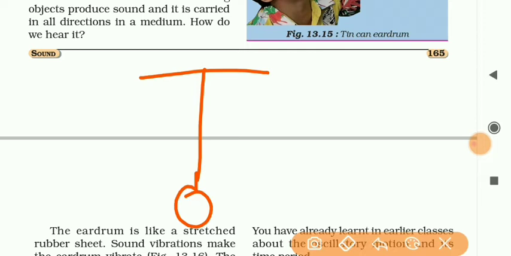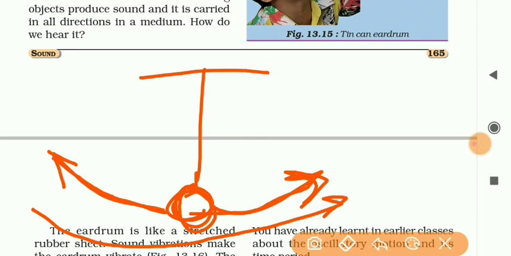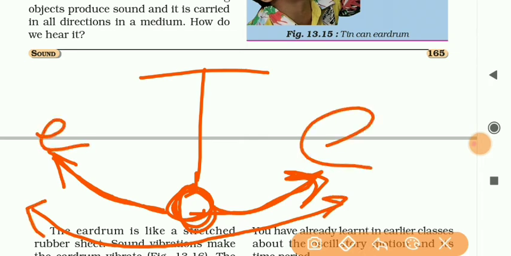When it moves from its mean position to its extreme position, it is situated here, and after this it displaces from there to here. So the maximum distance from one extreme position to another extreme position is called the amplitude of the oscillation. That means the maximum displacement.